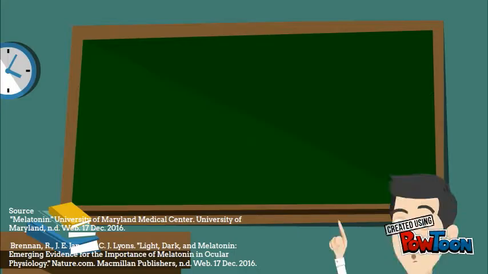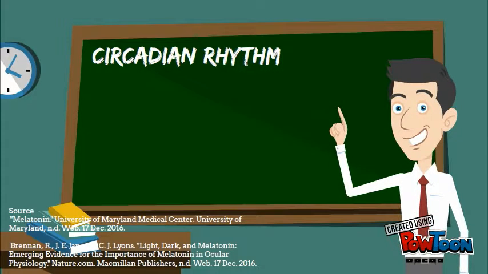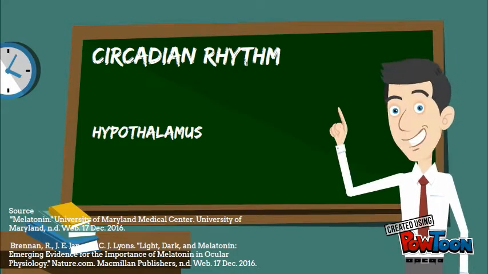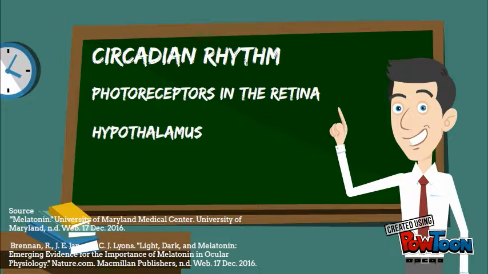The human circadian rhythm is our internal clock. It is managed by the suprachiasmatic nuclei of the hypothalamus, which acts as the bridge between the specialized photoreceptors in your retina and the pineal gland. These suprachiasmatic nuclei have the unique ability to memorize sleep cycle patterns.